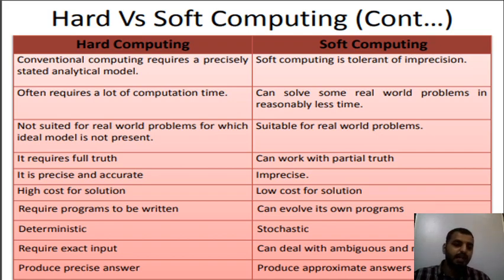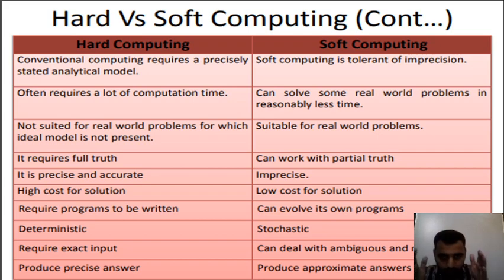The next one says deterministic and stochastic. Like you all know all these things. Hard computing requires exact input, while soft computing can deal with ambiguous and noisy data. Ambiguous in the sense, like I have said, 2 and 3. These are exact inputs. Whereas with reference to soft computing, it means whether this is the case or that is the case. If this is the thing, then this will happen. If that is the condition, this will happen. In this way, soft computing works.